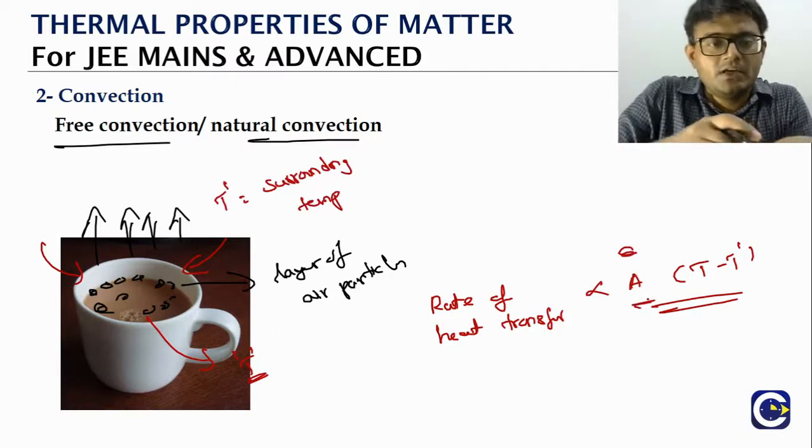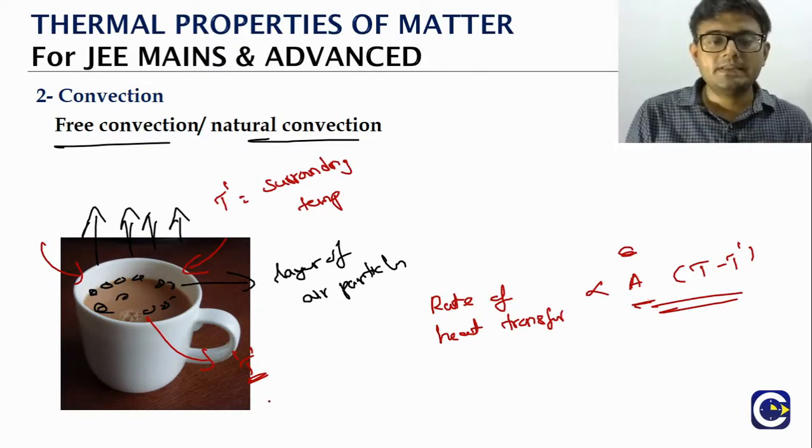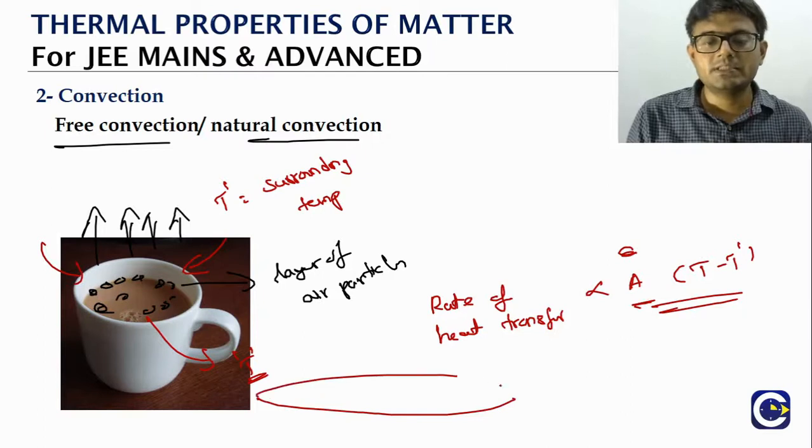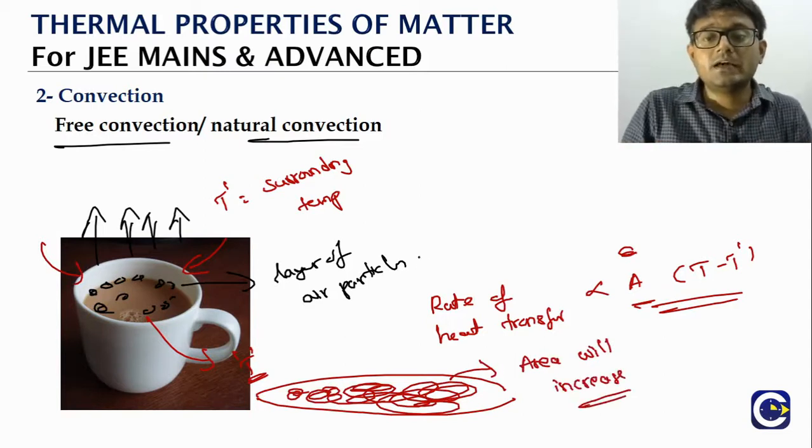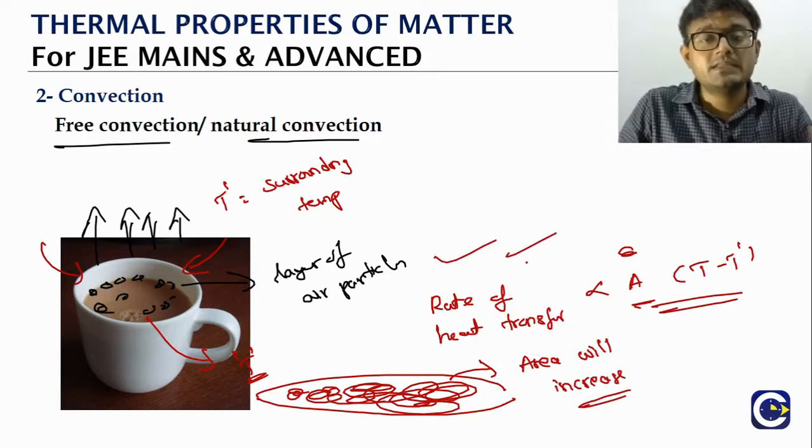So when you put the coffee or tea in a saucer, what will happen? The area will increase. When you increase the area, the rate of heat transfer through convection will increase, which means the coffee or tea will become cooler fast, because now the rate of heat transfer is rapid.